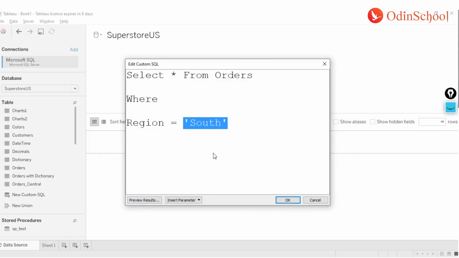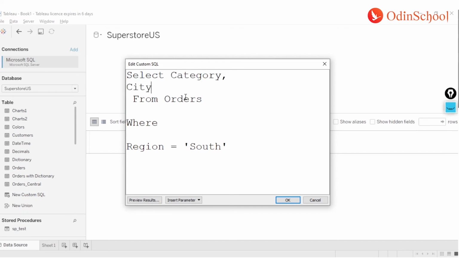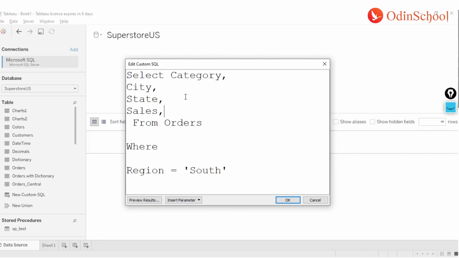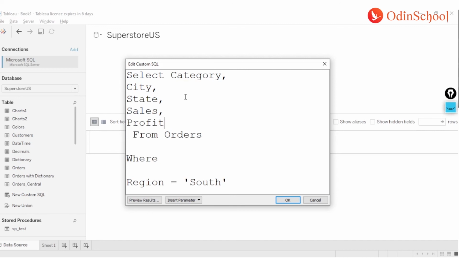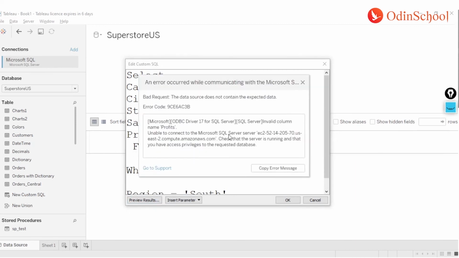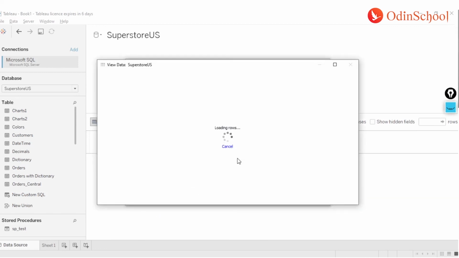Here I just applied a row level filter. However, if I want to restrict my column information, instead of using a star, I can define what columns I want. I can just say I need category, separated by, let's say, city, and then state, and I'll call some sales, and let's say profits. Let's see if I have called all the columns correctly. If I hit preview, okay, it says some error, which means I have written the name of a column incorrectly. There you go.